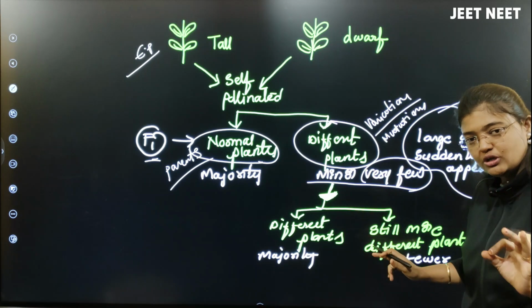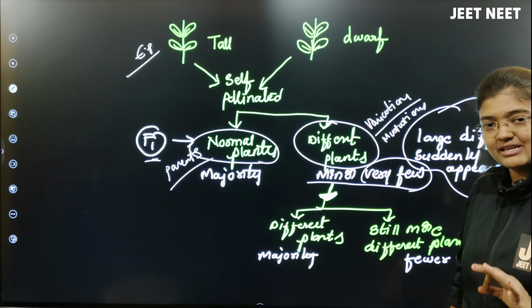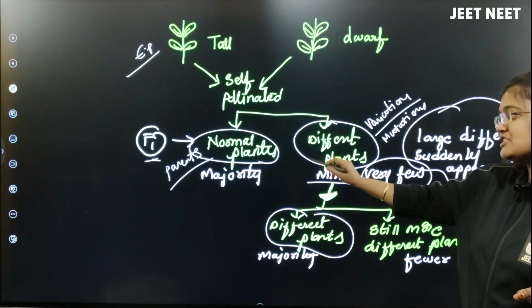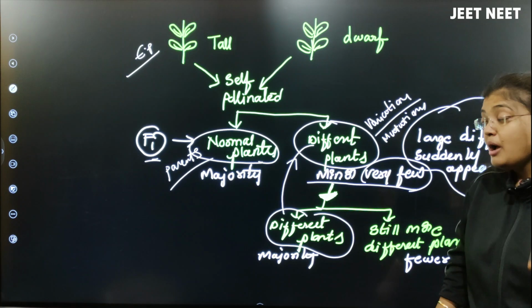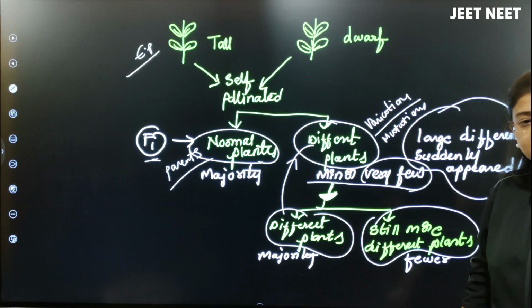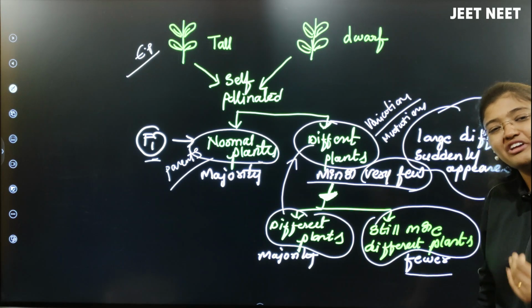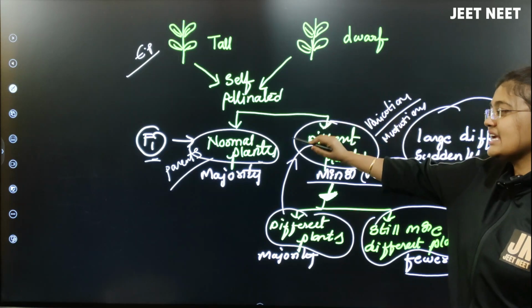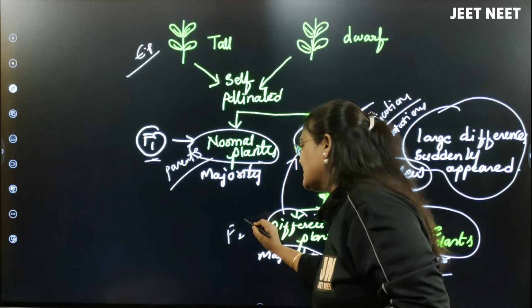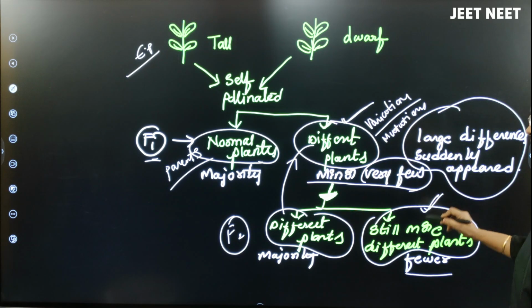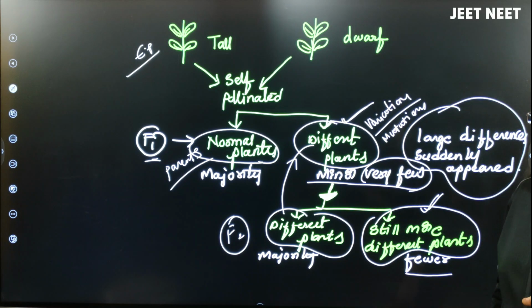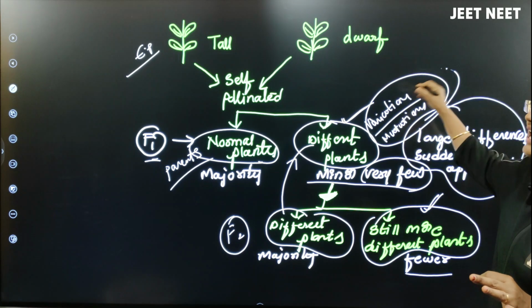He took these different plants and again made a self-pollination of these plants to get the F2 generation. In that also, the maximum were just like their parents, right? But again, in that also, some still more different plants were produced, very few. So within the next generation, it got some different character. Can I consider now this is F2? Within the next generation it got something different again, not the majority but a minor number of plants with different characters, because of mutations happening here.